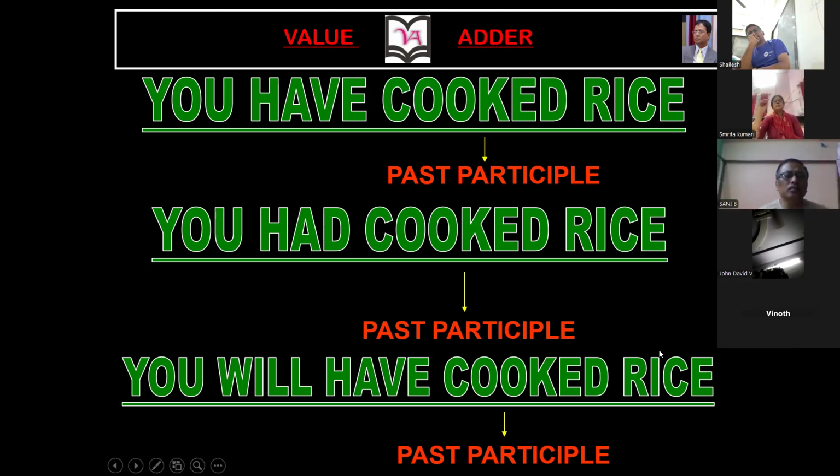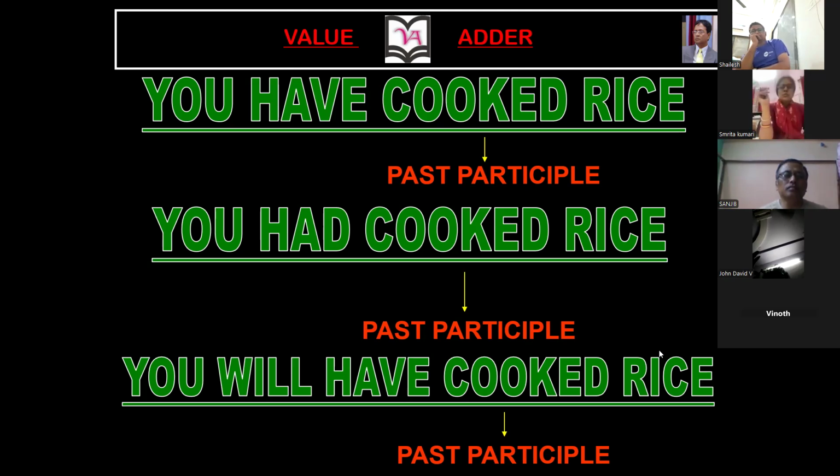Just one question. You have cooked rice, you had cooked rice. I understood. Actually, you will have: will means the future tense. Future perfect.